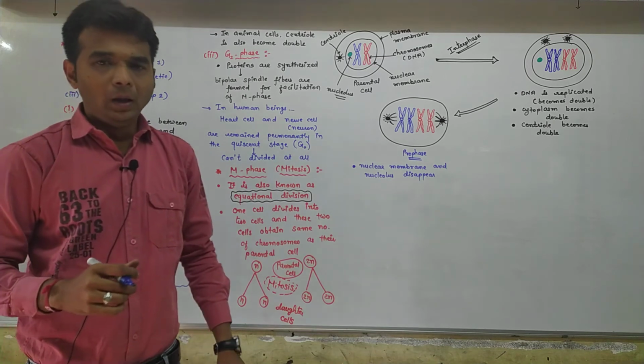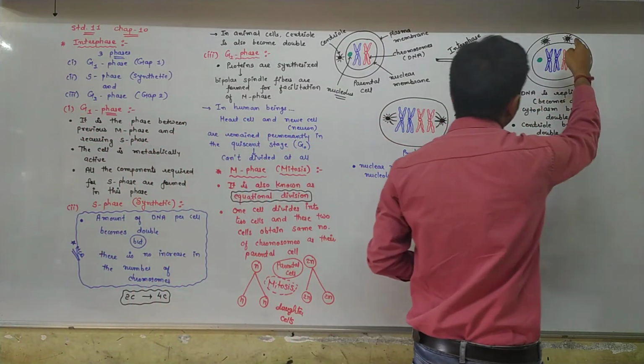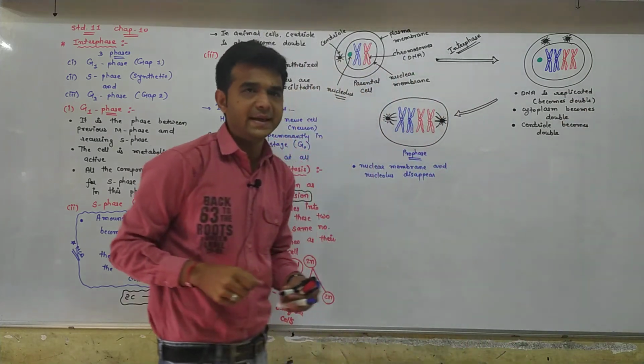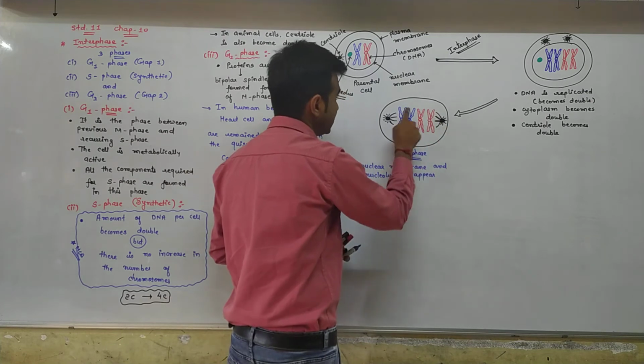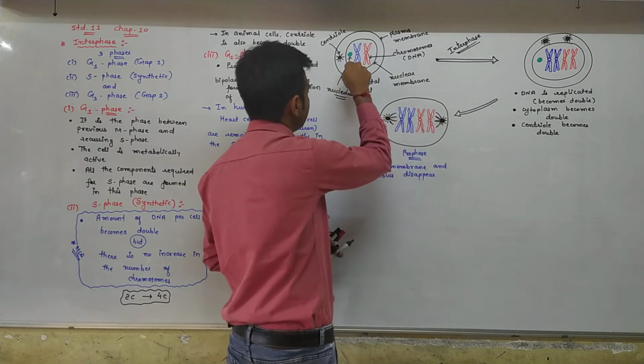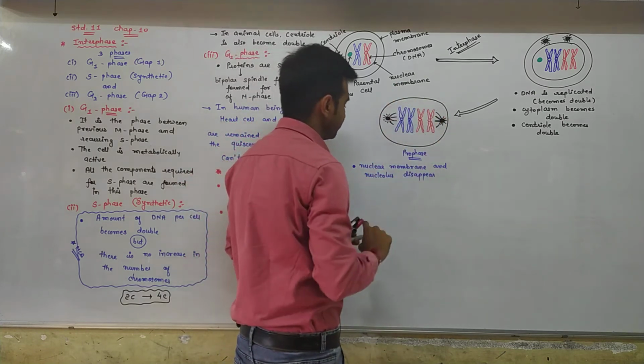See, the green dot and this layer surrounding the DNA. So the surrounding layer of the DNA as well as the green colored dot, the nucleolus, have disappeared.